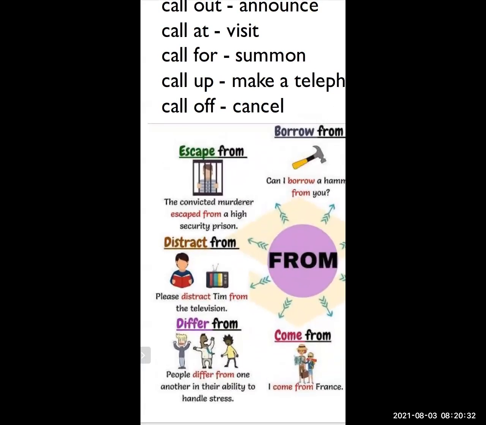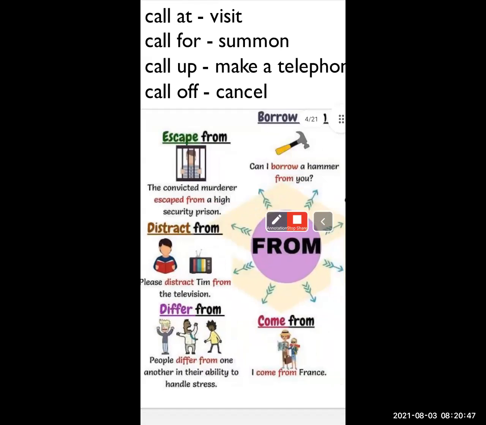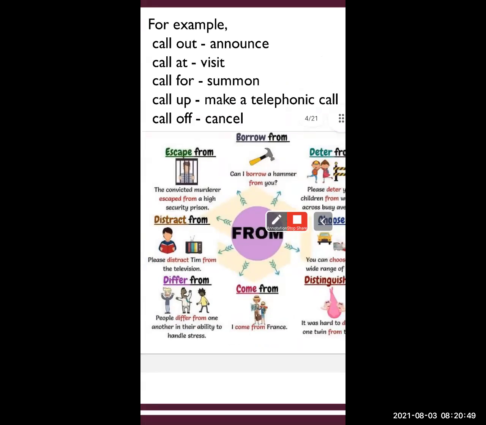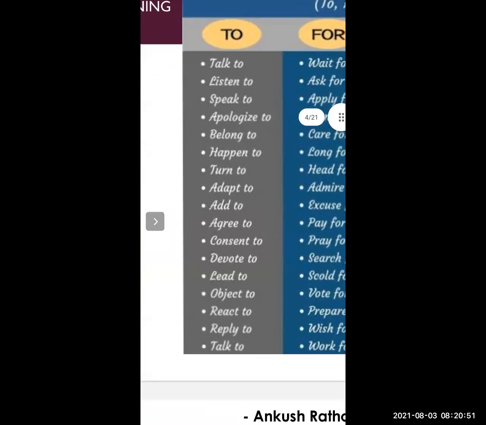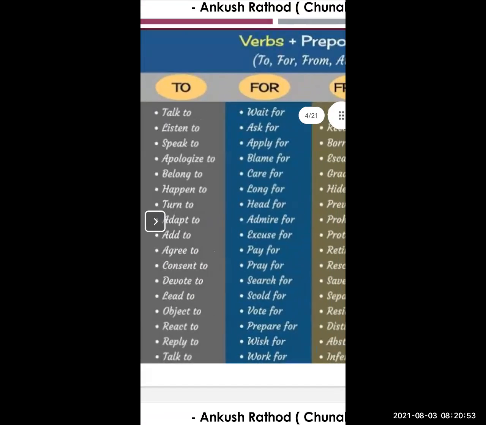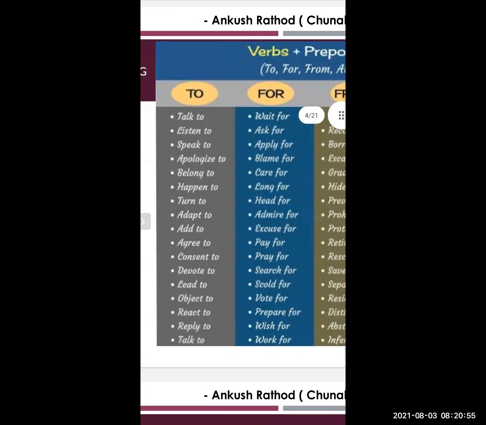Last one is escape from. The convicted murderer escaped from a high security prison. Escaped from, ran away. So these are some of the phrases. You can also see some of the prepositions which are used with verbs.